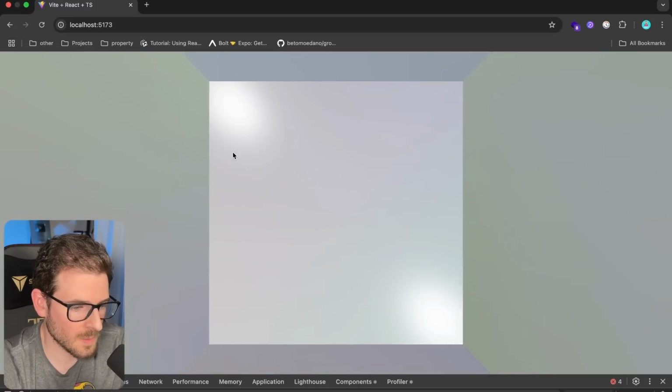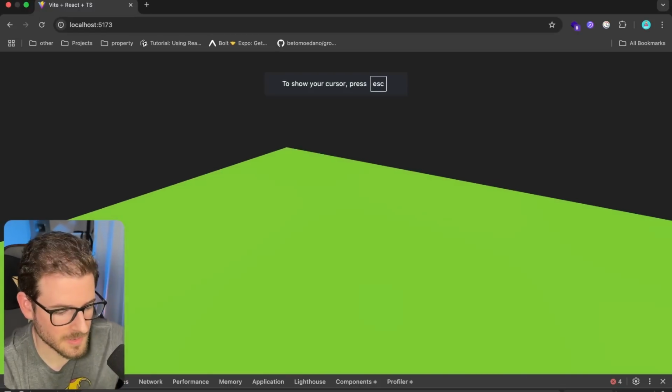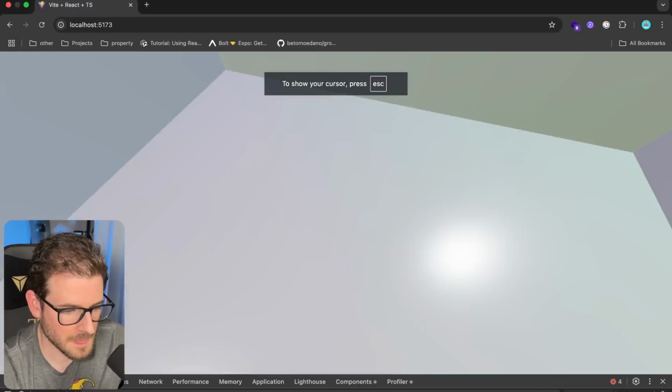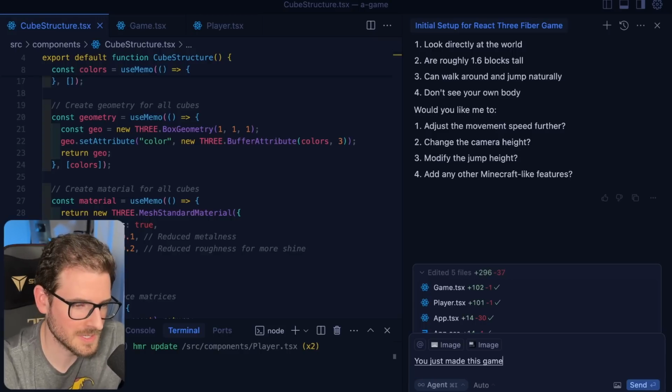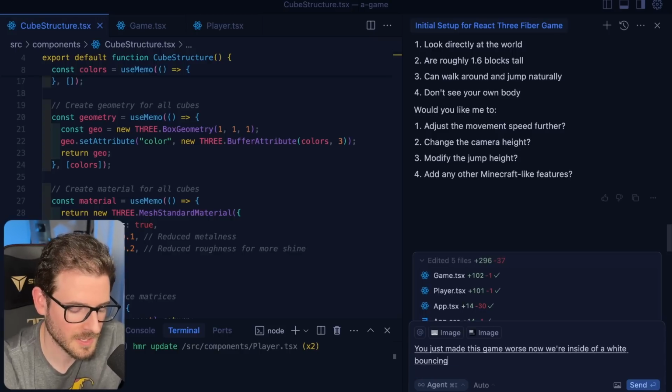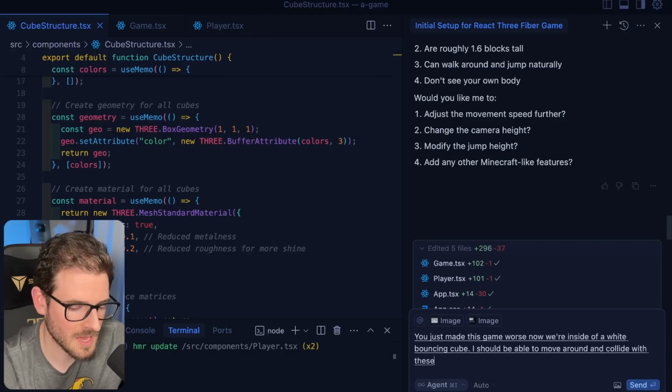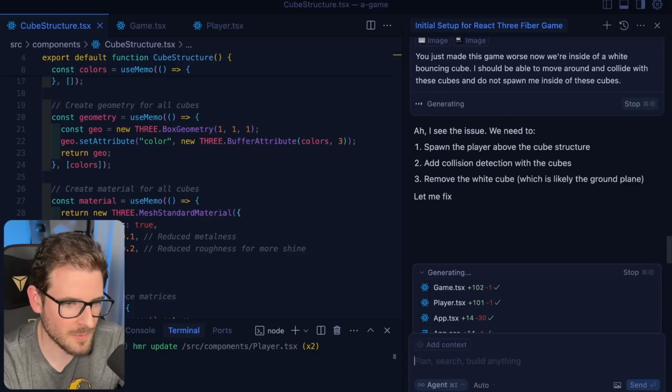Now we're in a different white bouncing cube. Okay, so not sure what's going on there. You just made this game worse. Now we're inside of a white bouncing cube. I should be able to move around and collide with these cubes, and do not spawn me inside of these cubes.